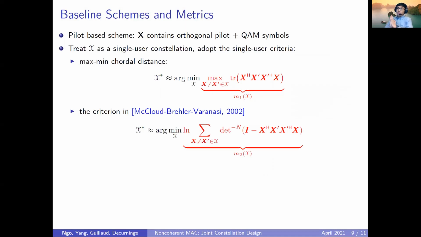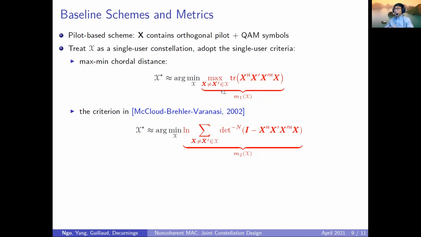To design the joint constellation, there are some baseline metrics. We can treat the joint constellation as a single constellation by considering all the users as one user with multiple transmit antennas equal to the total transmit antennas of all the users. And we can adopt the single user criteria to design the constellation. The first single user criterion that we can adopt is the maximum corner distance that we have mentioned.